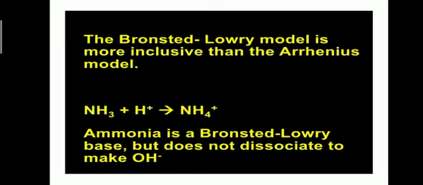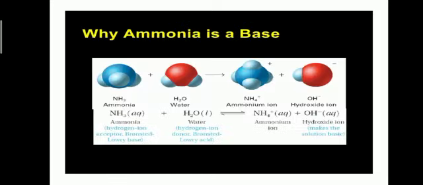So ammonia is a Bronsted-Lowry base, while ammonium ion, formed by reacting ammonia with a proton, is a Bronsted-Lowry acid. So it doesn't involve OH negative ion. This was the limitation of Arrhenius. Why is ammonia a base?